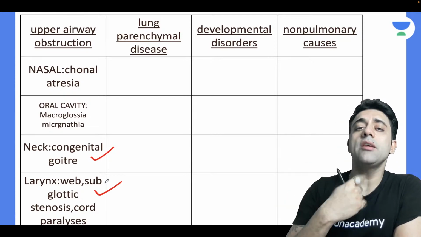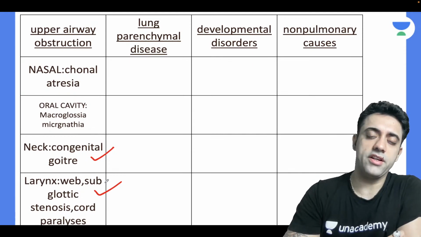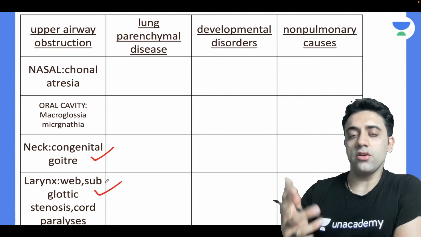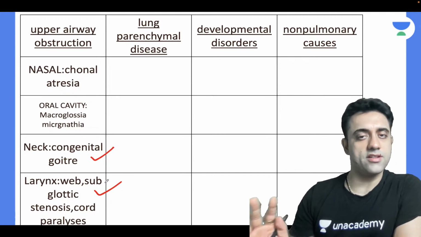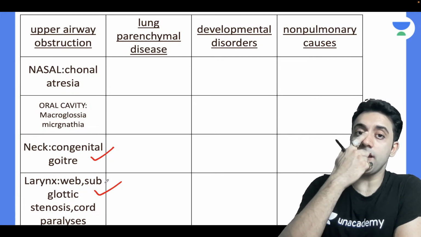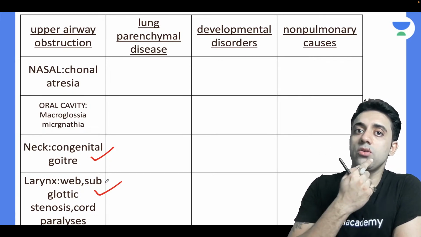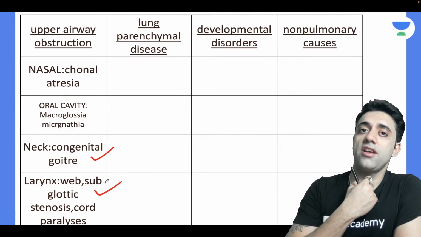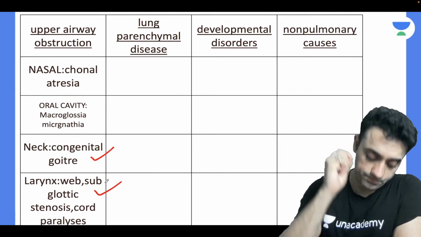So these are all the important upper airway causes. It's a very beautiful theory MBBS question: how do you approach distress in a newborn? Everyone knows the most common cause of distress in a preterm is hyaline membrane disease, but these are all important. Nasal: choanal atresia; oral cavity: macroglossia, micrognathia; neck: congenital goiter; and larynx: laryngeal web or laryngeal stenosis.